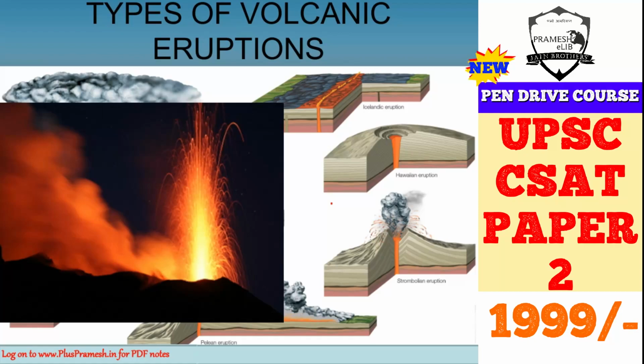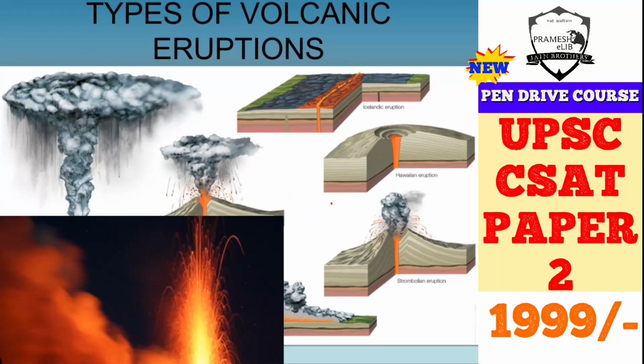So it's a very active kind of volcano, and explosions of lava can reach heights of hundreds of meters. They are caused by the bursting of large bubbles of gas which travel upward and reach the open air. So this type of eruption is known as the Strombolian eruption after the Stromboli volcano.